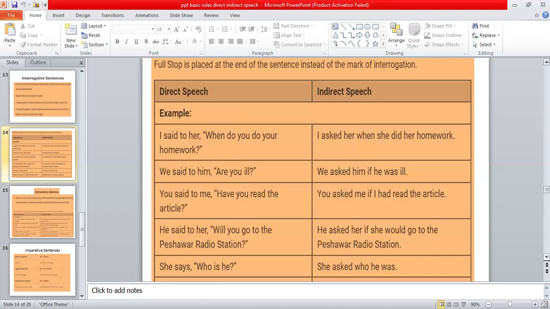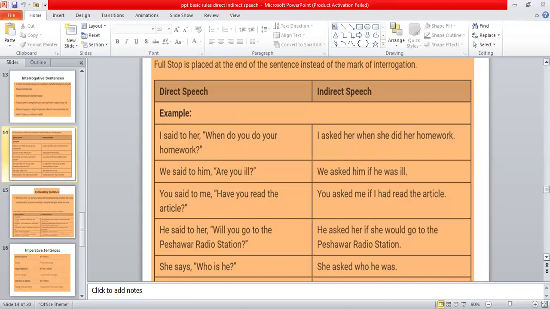Now the sentence is written in simple present tense, so we have to change it into simple past tense. You is the second person pronoun, so it will be changed according to the object, which is him over here. So instead of you, we will have to write he over here. So what will be the sentence? It will be, we asked him if he was ill.